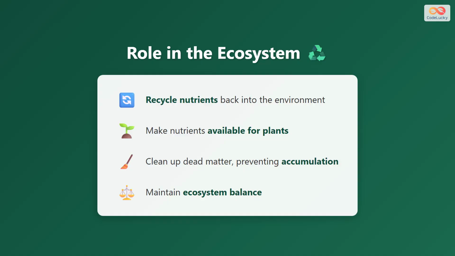Decomposers serve four critical functions in the ecosystem. They recycle nutrients back into the environment so nothing goes to waste. They make nutrients available for plants to absorb and use for growth. They clean up dead matter, preventing it from accumulating in the environment. Finally, they maintain ecosystem balance by ensuring the continuous flow of energy and materials through food chains.